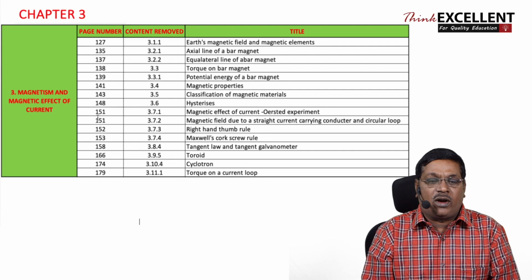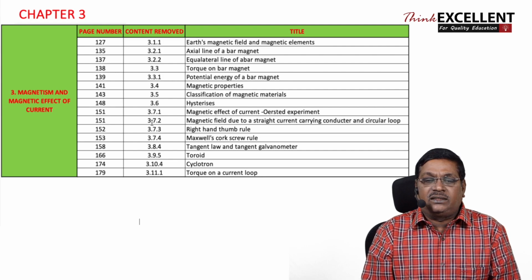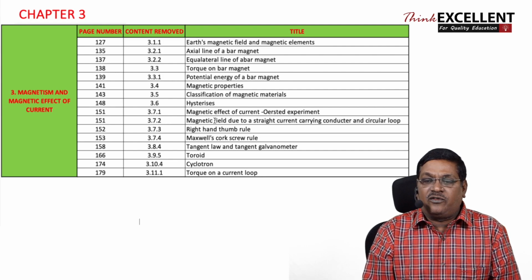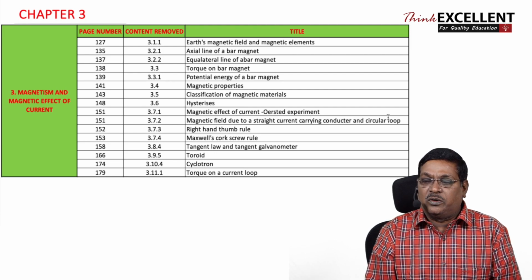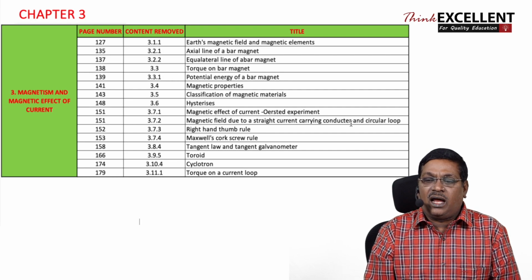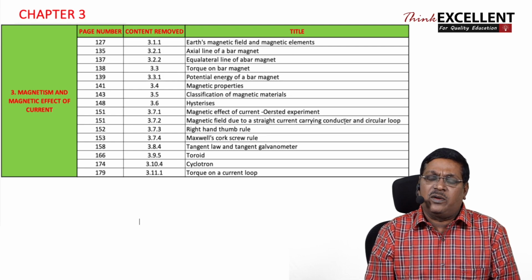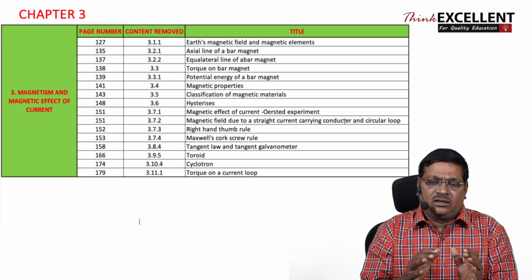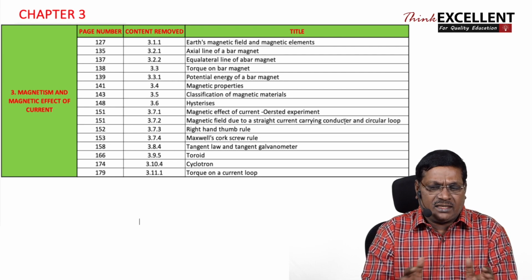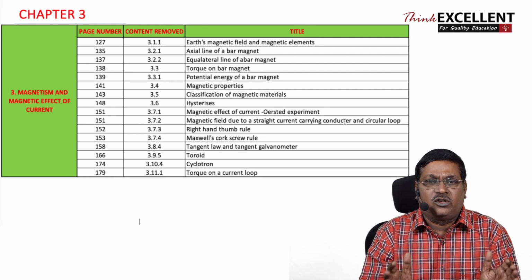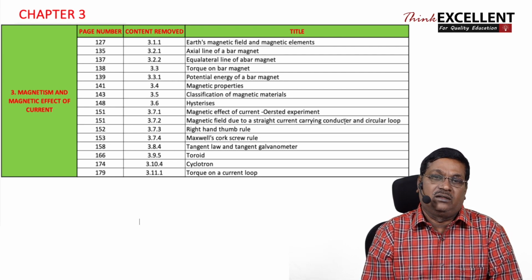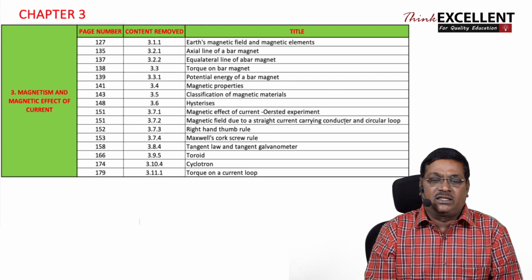Now in page number 151 and content 3.72, magnetic field due to a straight conductor carrying current and a circular loop. This is also an experiment performed by Oersted, and that theoretical part you need not prepare, and it's very simple, not an important part. They don't ask this. Normally it is not asked in your examination, even if it is included. So you need not read it for your examination.